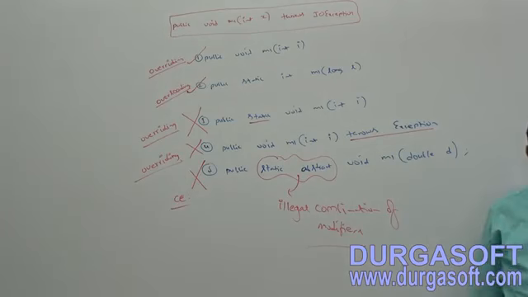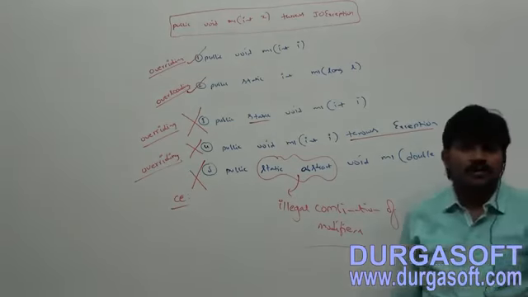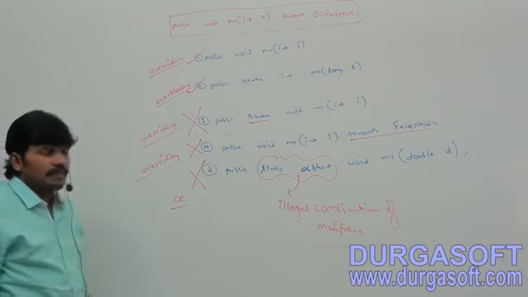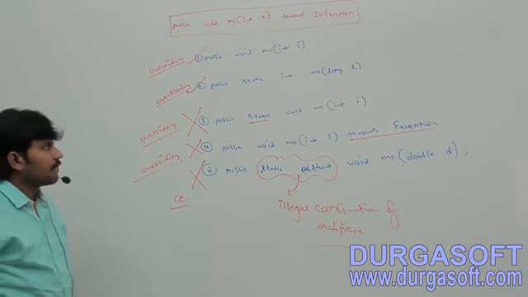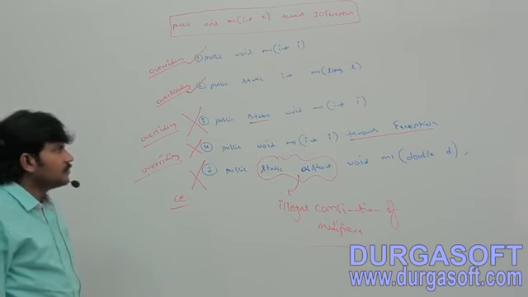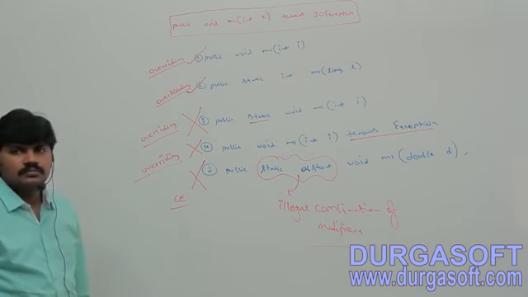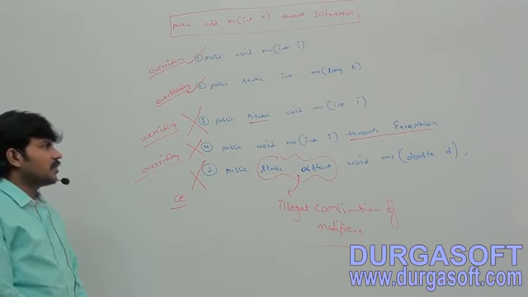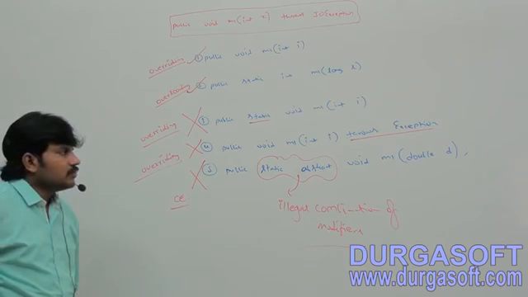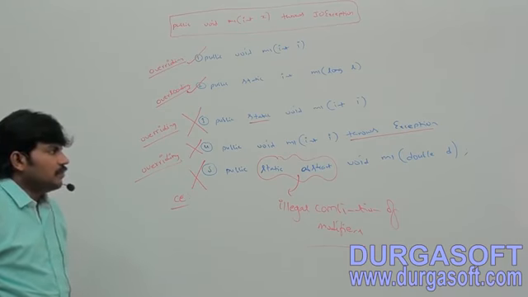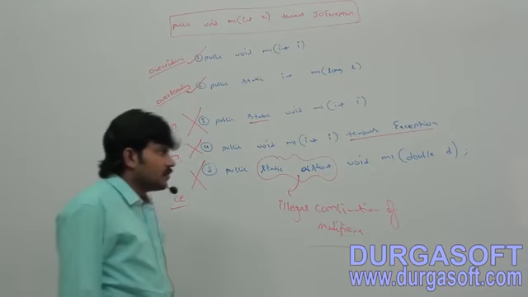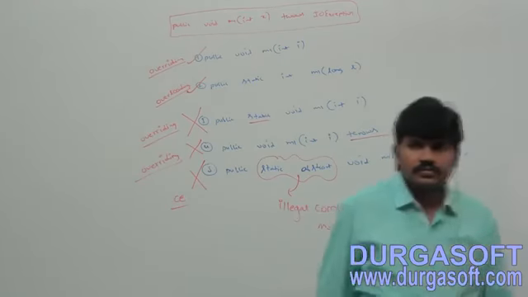Public void m1 of int I. Next, public static int m1 of long L. Next, public static void m1 of int I. Public void m1 of int I throws Exception.